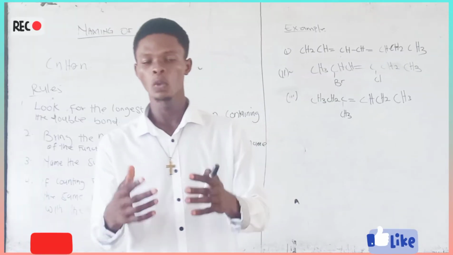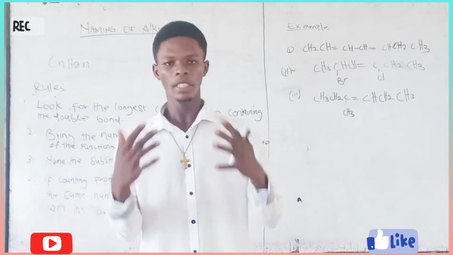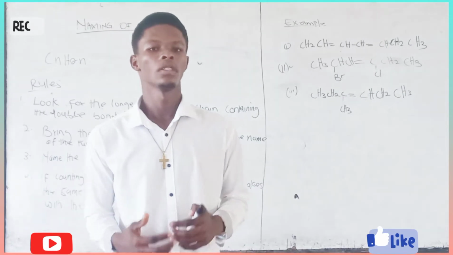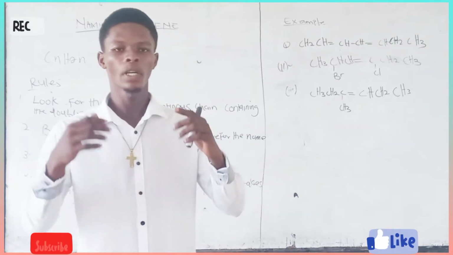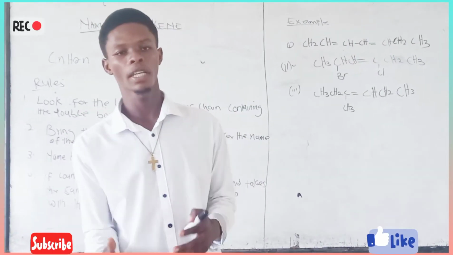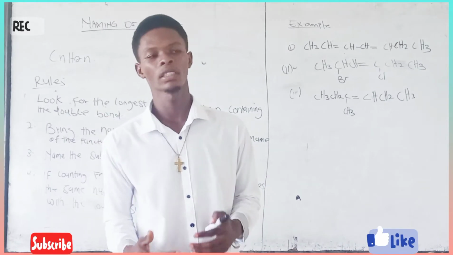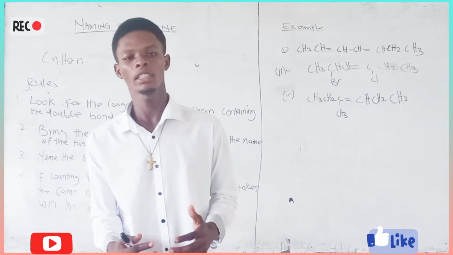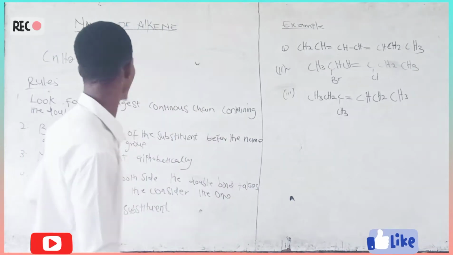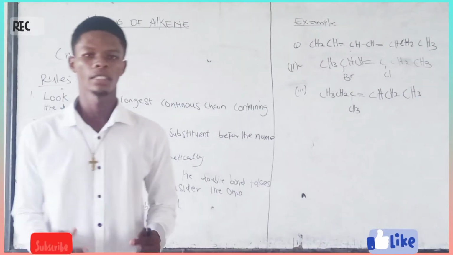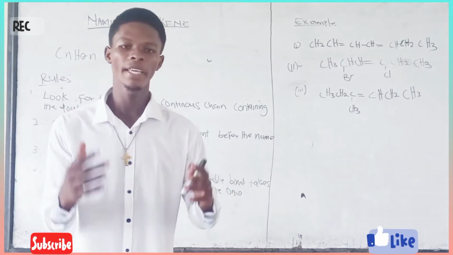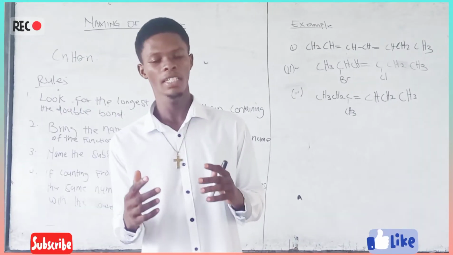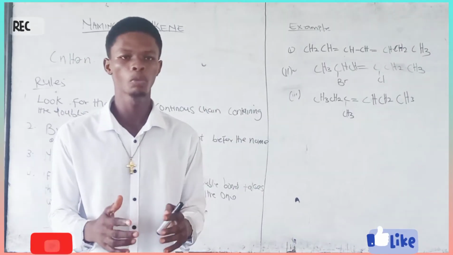So let us go to the board and learn how to name alkenes. But before then, let us take a very good look at some rules that we need to consider before naming the alkenes. The first rule is that you take a good look at the longest continuous chain that contains the functional group, that is the double bond.